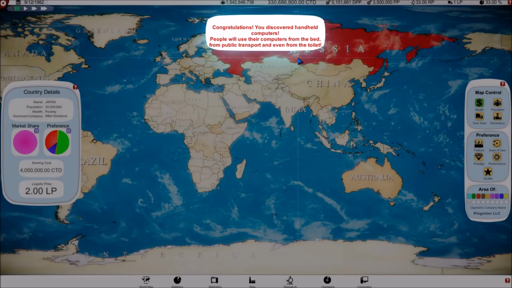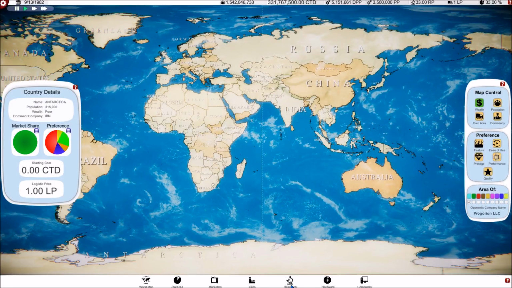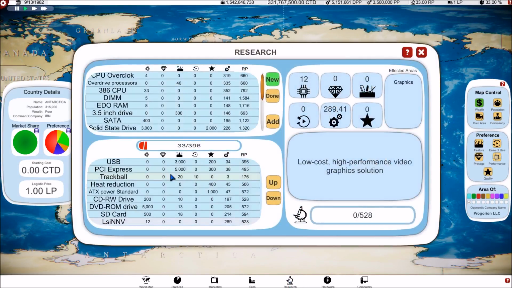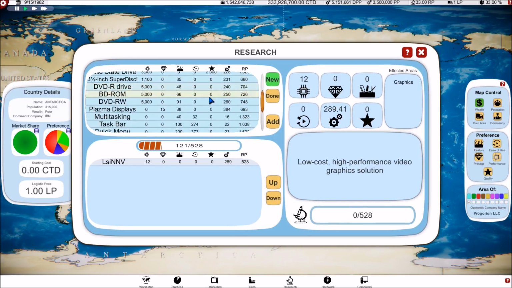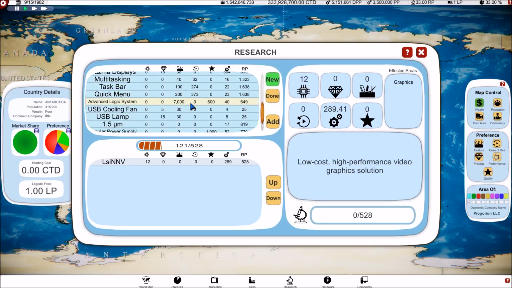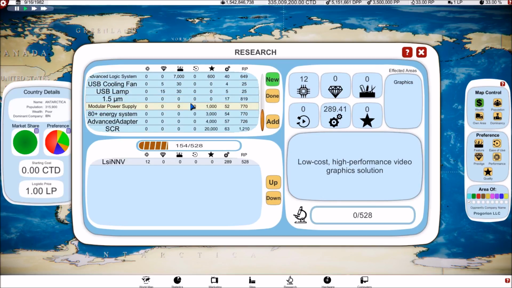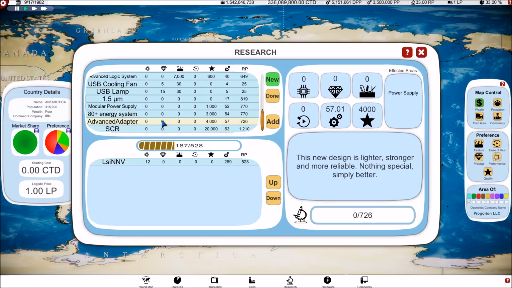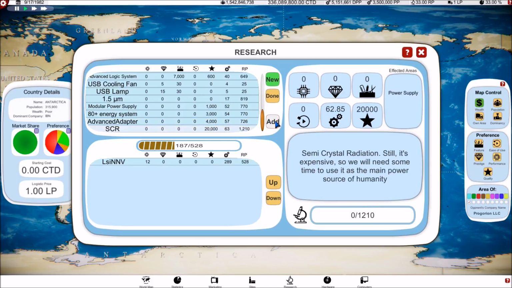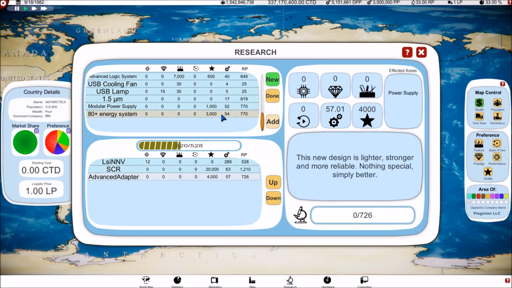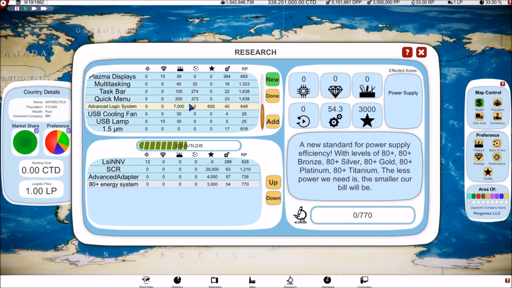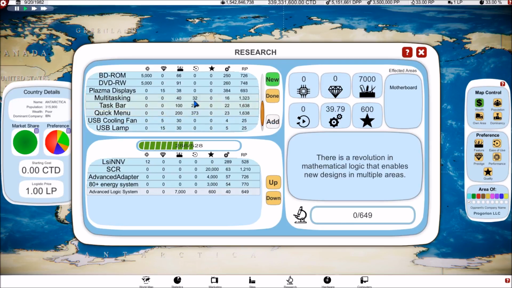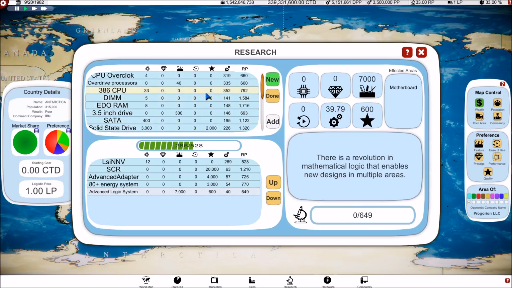All right, so now we've got these handheld computers, which are not as cool as you would think. We're probably actually going to skip them and go straight to the laptops. Now, I'm not sure how we get the laptop computers, but this time around I'm going to go for the very high prestige items, you know what I mean, the things that give you a lot of points in all the different areas. We've got 5,000 over there. All right.